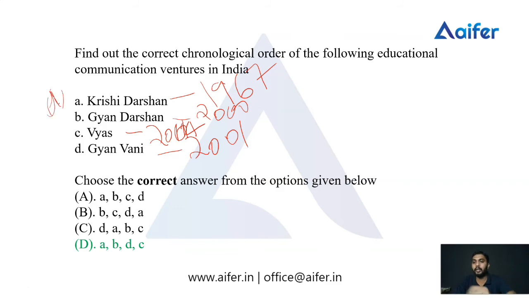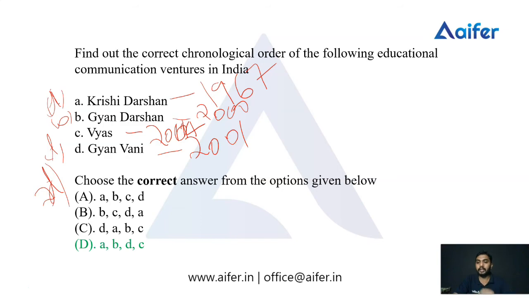This one is A. Before Gyanvani in 2001, Gyan Darshan started in 2000, so A, B. Then in 2001, Gyanvani started, so A, B, D. And the last one, Vyas, started in 2004.